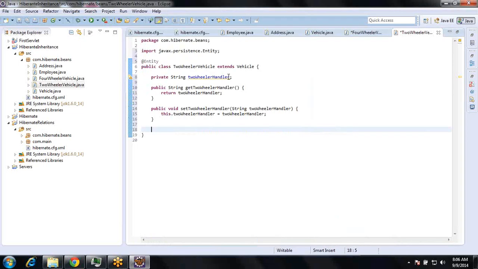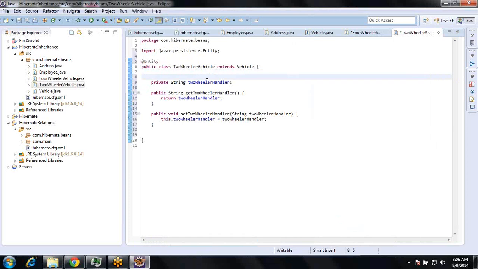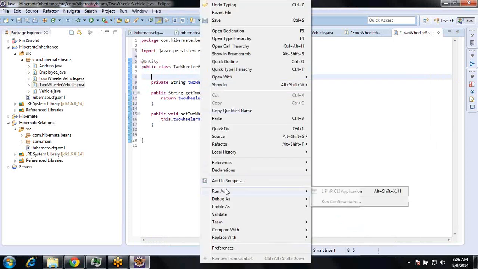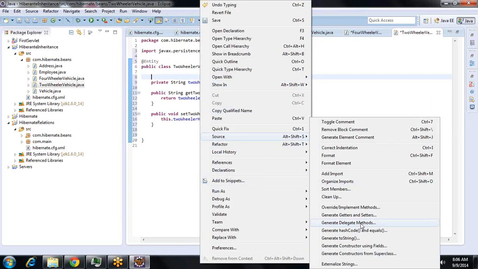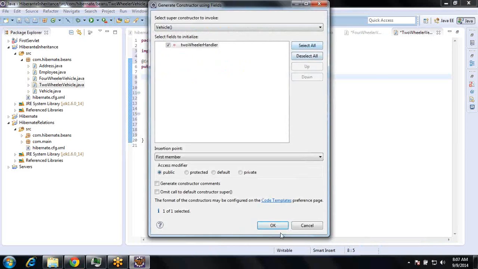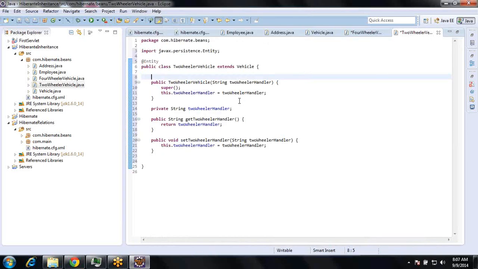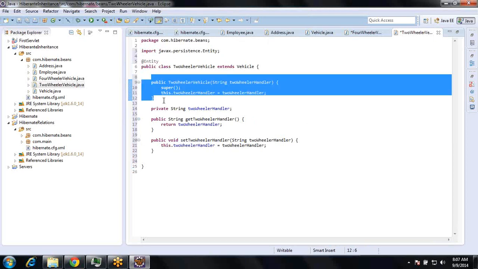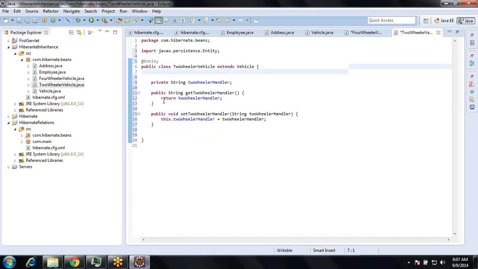Okay. So here I want to have a constructor. Source, generate constructor using fields. Okay, only one field, so I don't use the constructor. Fine.